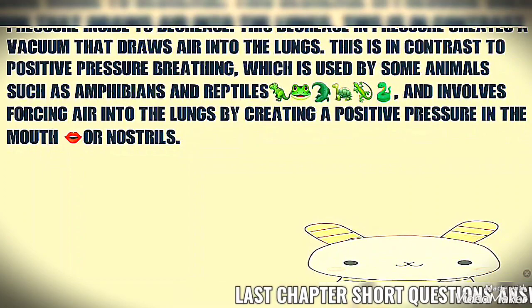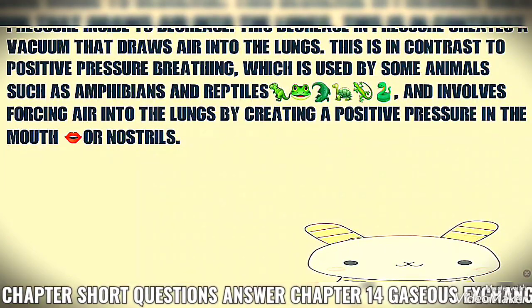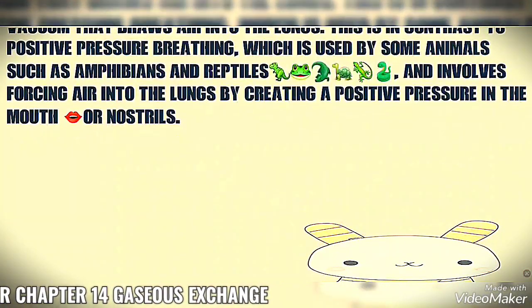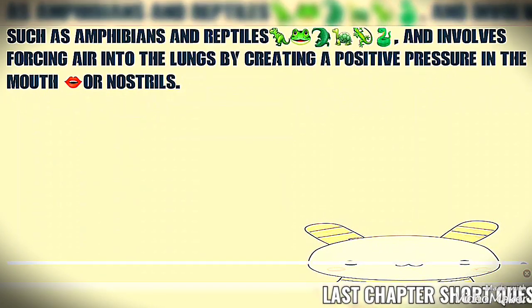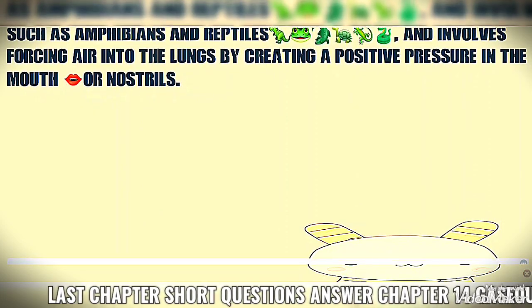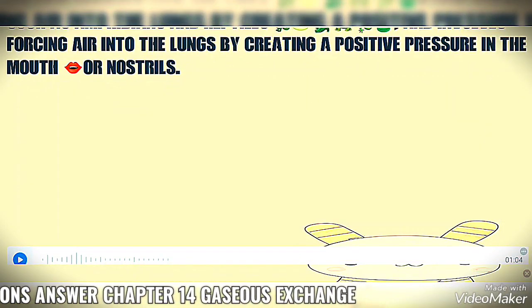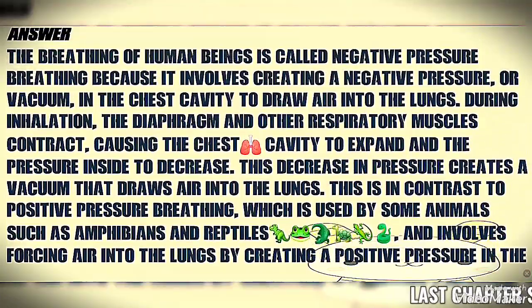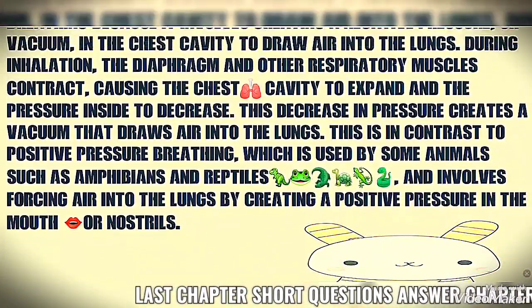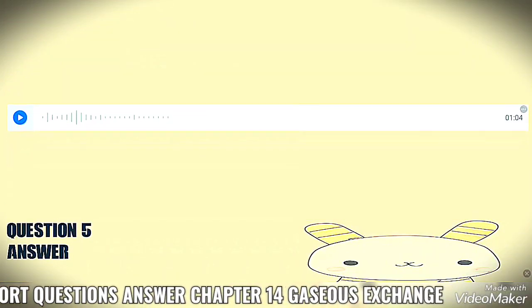This is in contrast to positive pressure breathing, which is used by some animals such as amphibians and reptiles like dinosaurs, frogs, crocodiles, snakes, and several others, and involves forcing air into the lungs by creating a positive pressure in the mouth or nostrils. So this was the answer of question number 4.